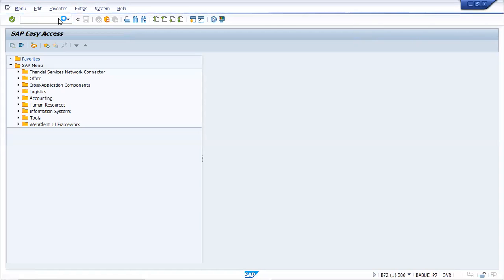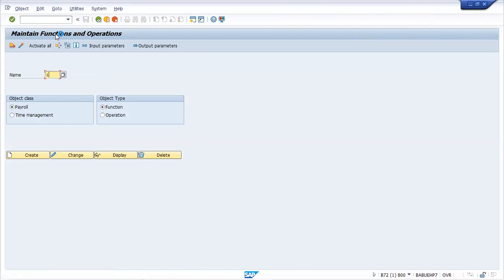In PE04, the function is INCCO. This is one of the functions. And before we go there, we will be discussing another function. Just enter P0583. So P0583 first we will discuss, then we will go to INCCO.